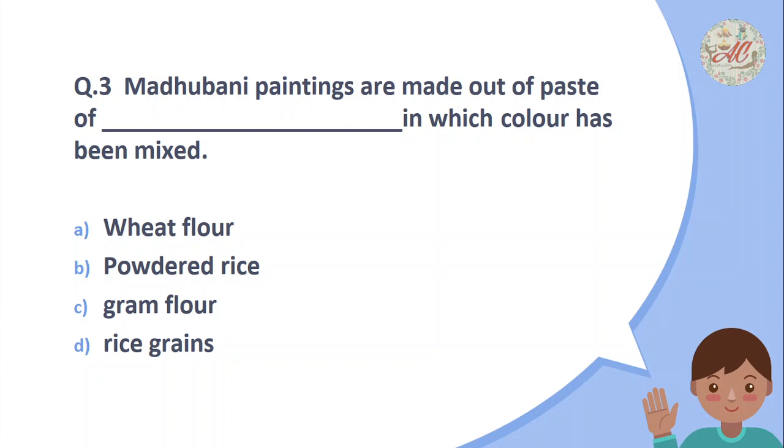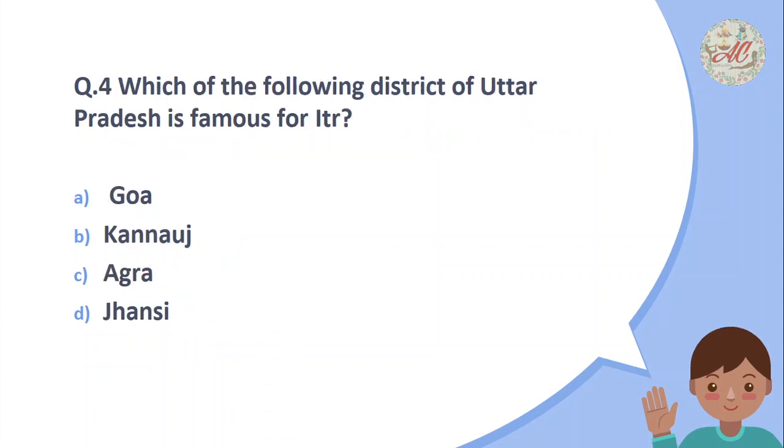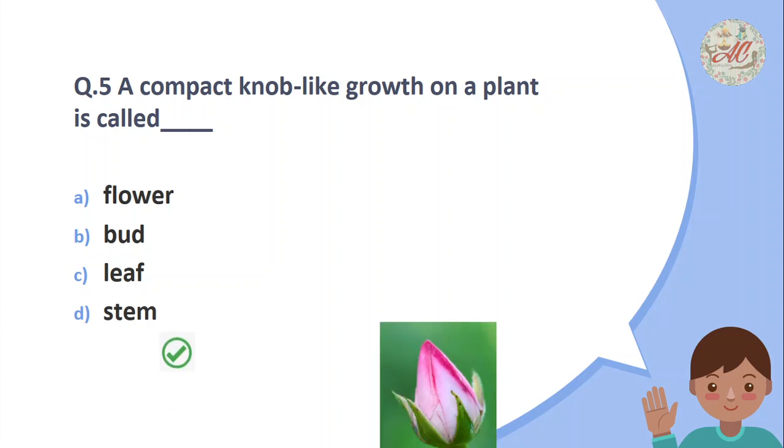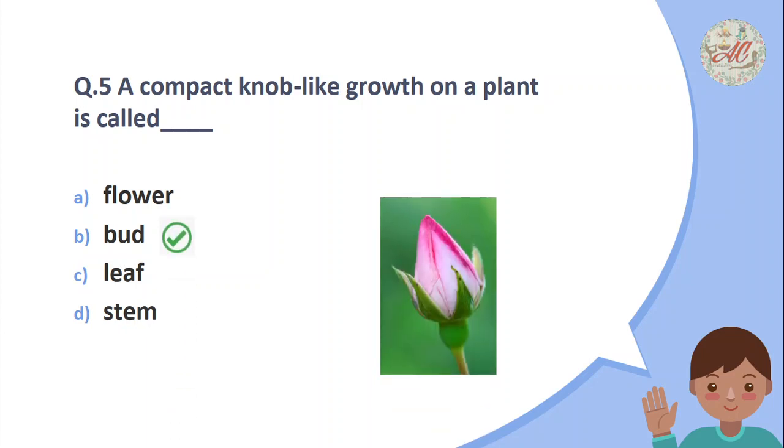Question number 3. Madhubani paintings are made out of paste of dash in which color has been mixed. Wheat flour, powdered rice, gram flour, rice grain. Yes, it is powdered rice. Which of these following districts of Uttar Pradesh is famous for itr? Goa, Kannauj, Agra, Jhansi. It is Kannauj district. A compact knob-like growth on a plant is called flower, bud, leaf, stem. It is bud. This is the picture of a bud.